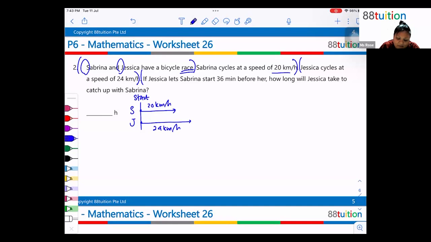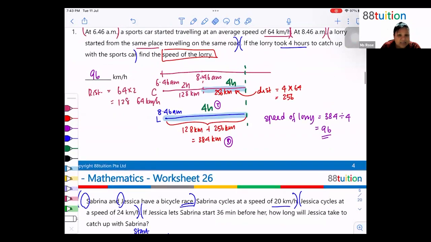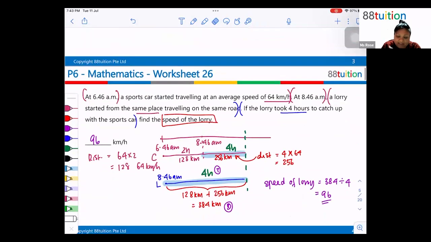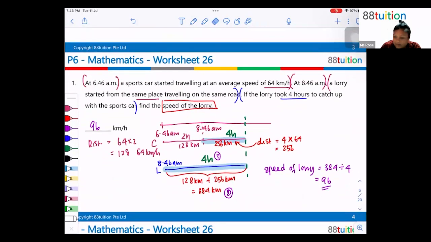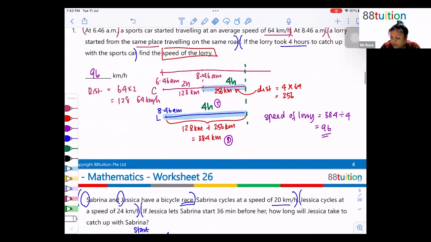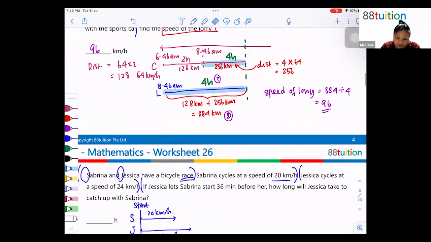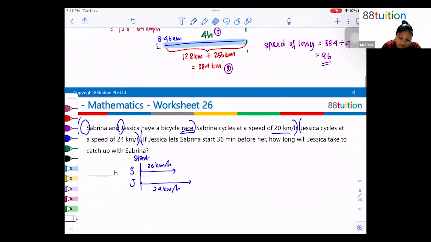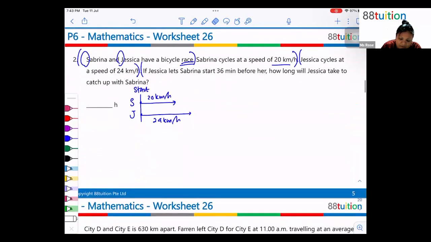Now, similar to question 1, except they didn't tell you the time. Yes, Jeremy, the time is 3 hours. That's right. So what happened here is we know that we're talking about common distance, right? Because it is a race.